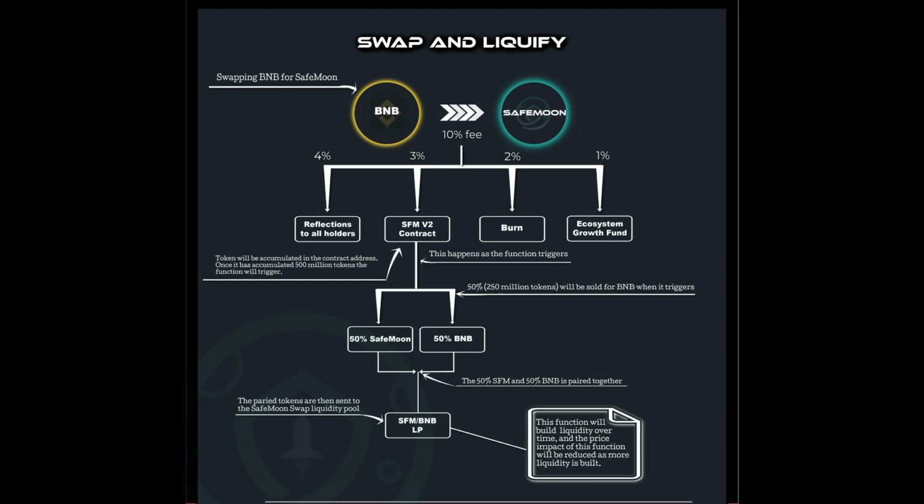The way Swap and Liquefy did this was it collected Safemoon tokens, 500 million to be exact, and held them in an account. Once this account reached 500 million Safemoon tokens, it triggered the Swap and Liquefy function. Once triggered, it took half of the Safemoon tokens, 250 million tokens, and swapped them for BNB. The swap was a Safemoon sell. Then, it took this BNB and paired it with the remaining Safemoon tokens, then placed it into the LP.